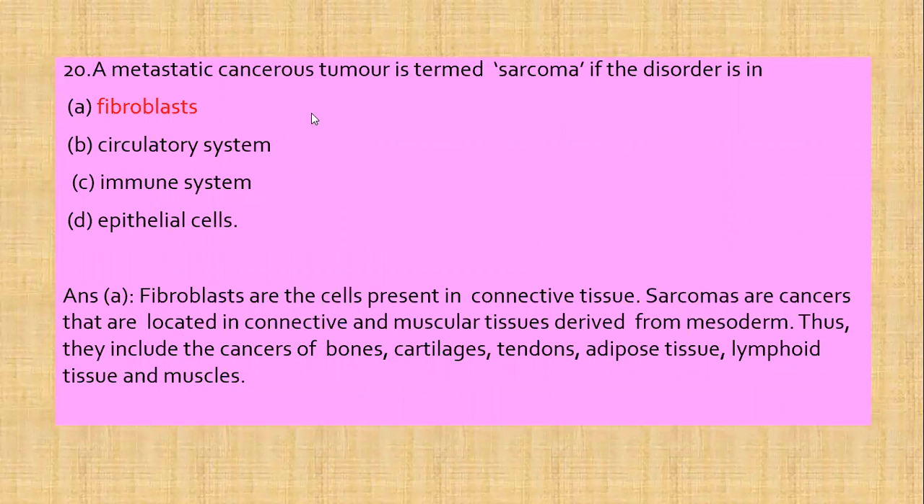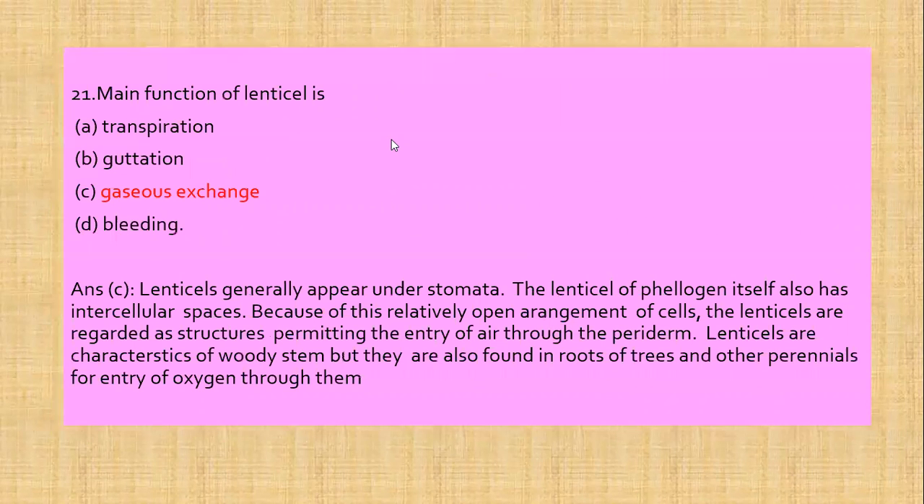Next question is, a metastatic cancerous tumor is called sarcoma if the disorder is in fibroblast, circulatory system, immune system, and epithelial cells. Now these fibroblasts, these are the cells which are present in connective tissue. Sarcomas are the cancers that are located in connective tissue and muscular tissues, and they are derived from mesoderm. Thus, they include the cancers of bones, cartilages, tendons, adipose tissues, lymphoid tissues, and muscles. So, fibroblast is the correct answer.